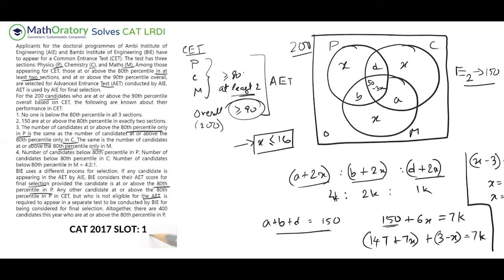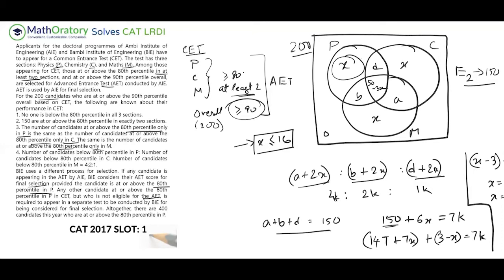You are above 90th percentile. You do fall in this category. So that is in these 200 students. You are part of that. But you have scored only 80th percentile in physics. So that is this part. So this part and the ones who are getting less than 90 percentile overall, I'm sorry, but 80th percentile and more in physics.